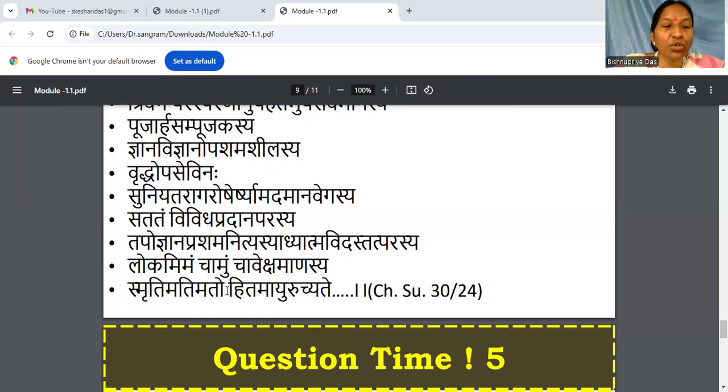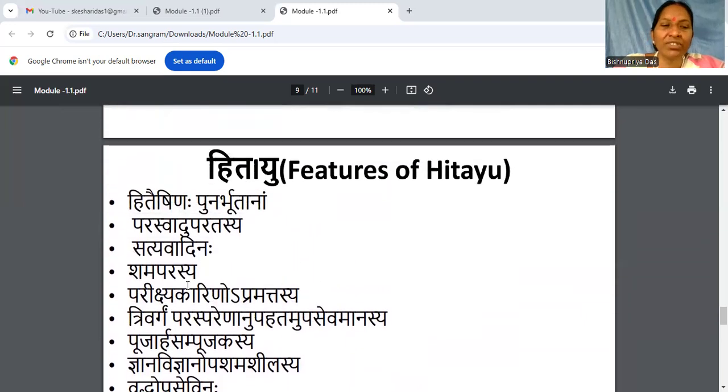Then Shrutimat, Matimat, we say Buddhiman: good memory power and good intelligence power. If a person has them, then he is a hitayu again. Then in the very opposite, we know there are 14 criteria completed here. So who is ahitayu? The person who never thinks about others. Once he understands his own benefit is going on, he never thinks about the benefit of others.